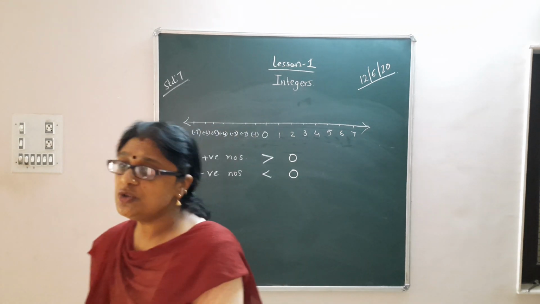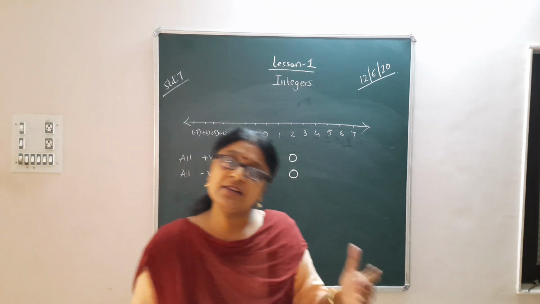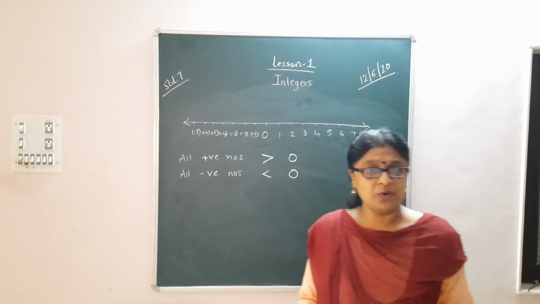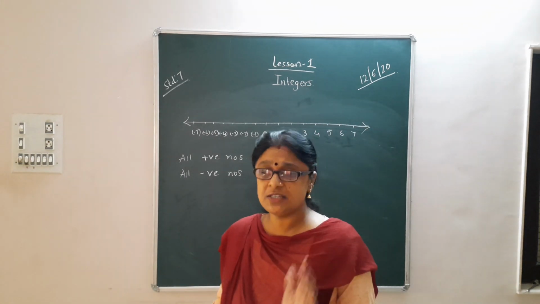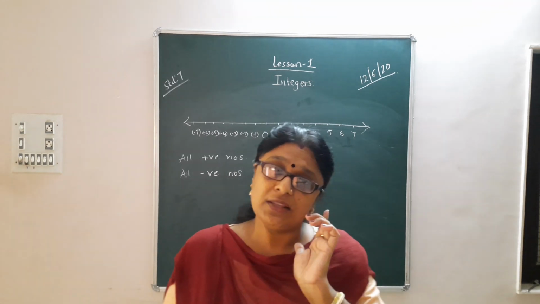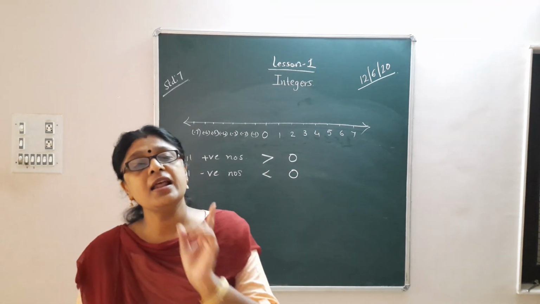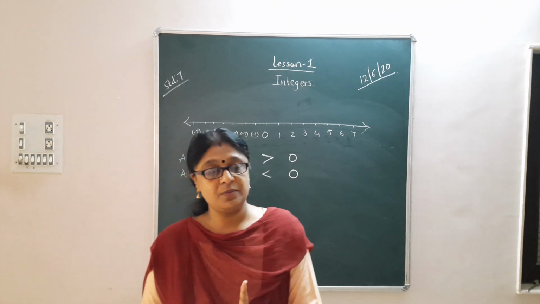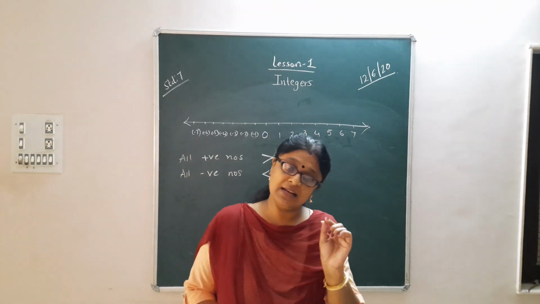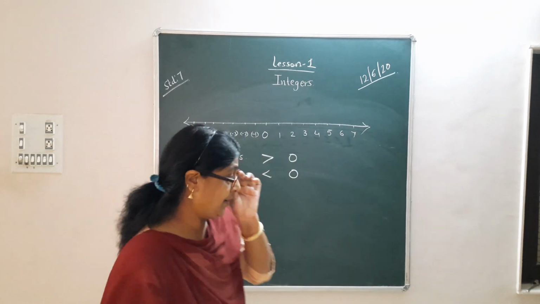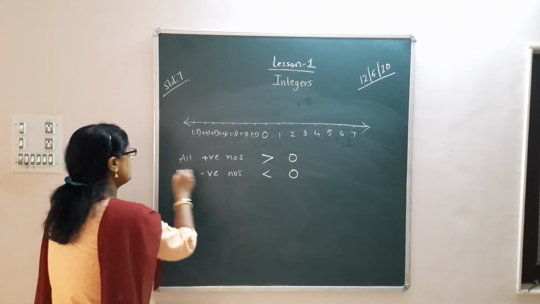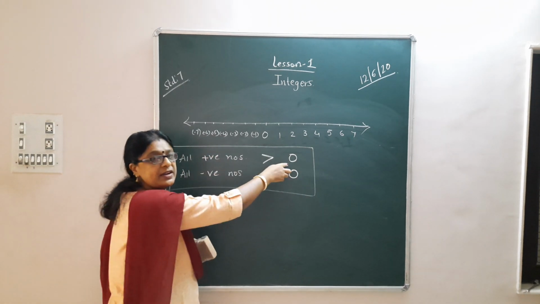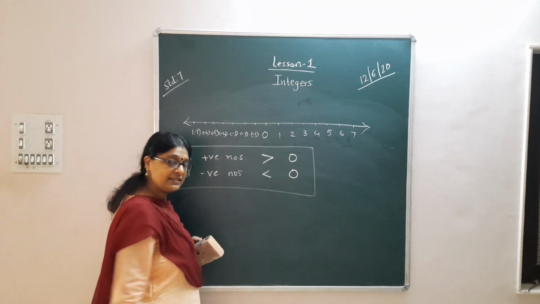Till now, what we had in mind was that 0 is the smallest, that there is no number less than 0. But children, let me tell you that all the negative numbers are less than 0. Means 0 is greater than the negative numbers. So remember, all positive numbers are greater than 0 and negative numbers are less than 0.